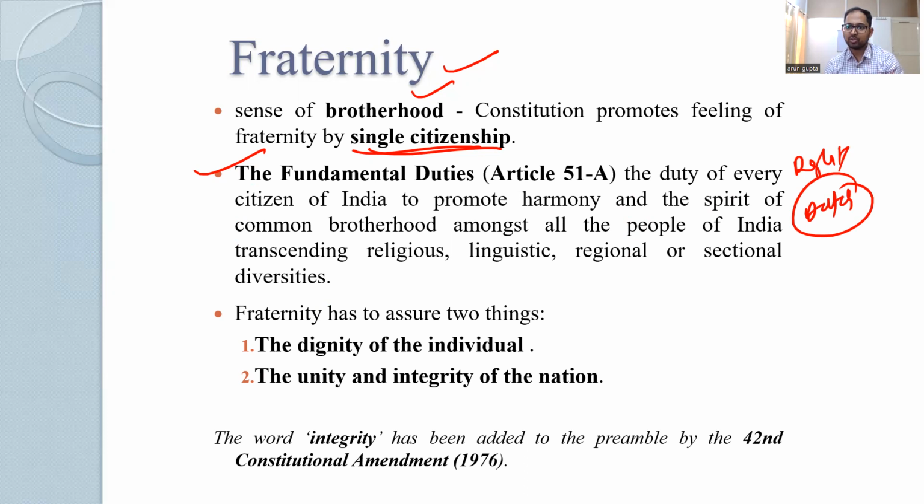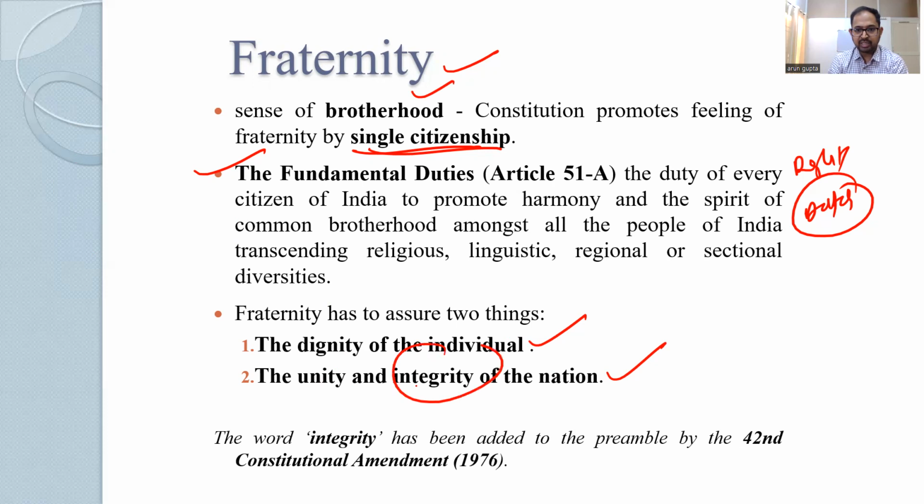If I want to live in peace, I would like to let everybody else live in peace, and that comes with duties and rights. And that brings fraternity within the society. Fraternity should assure two things: dignity of the individual and unity and integrity of the nation. These words are used in the preamble as such.